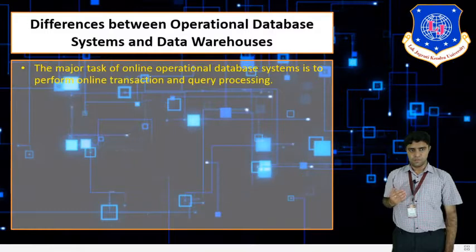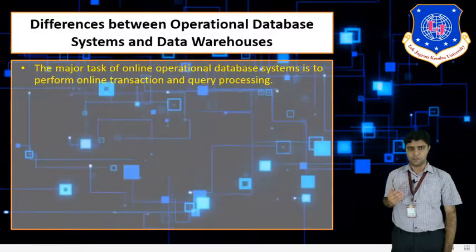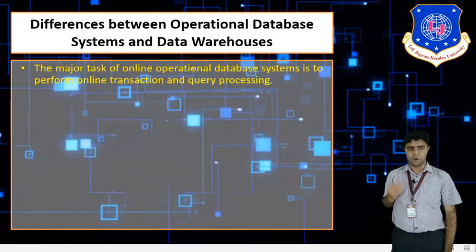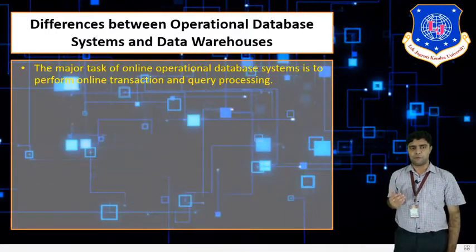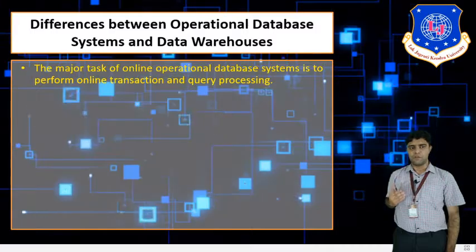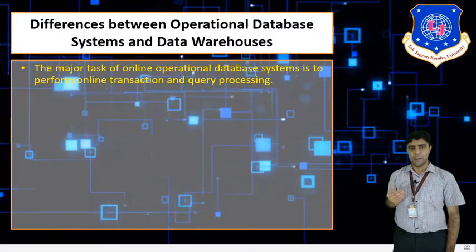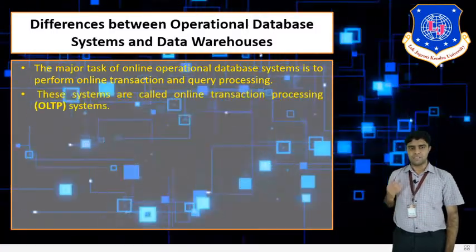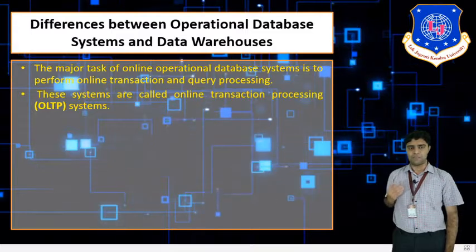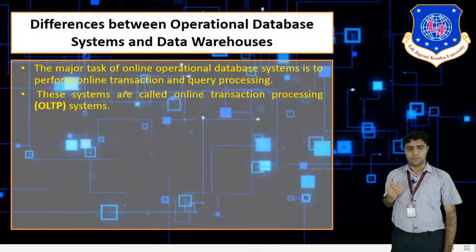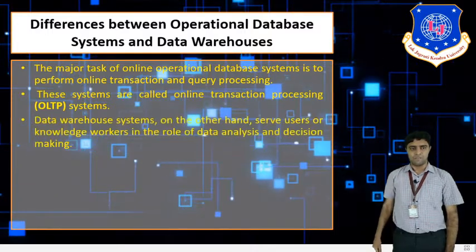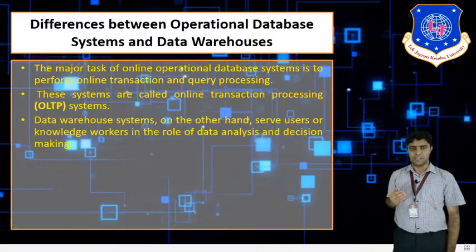Now, the major task of an online operational database system is to perform online transactions and query processing. These systems are called online transaction processing systems, that is OLTP, where transactions are done online. A data warehouse system, on the other hand, serves users.